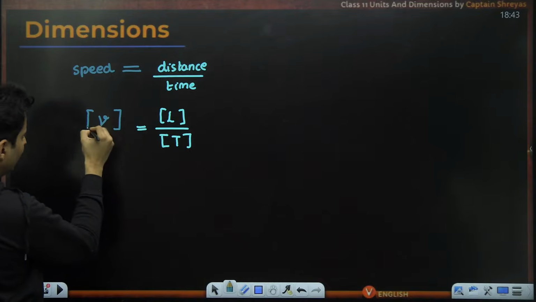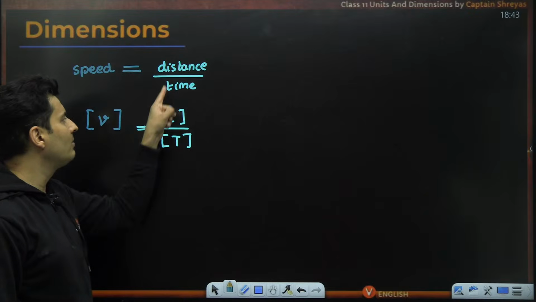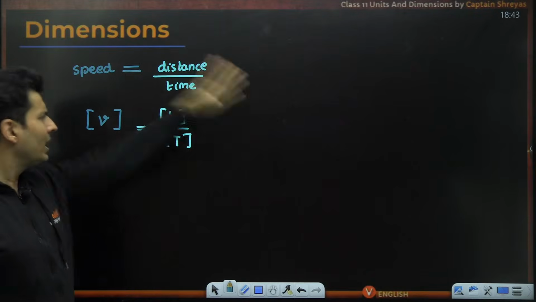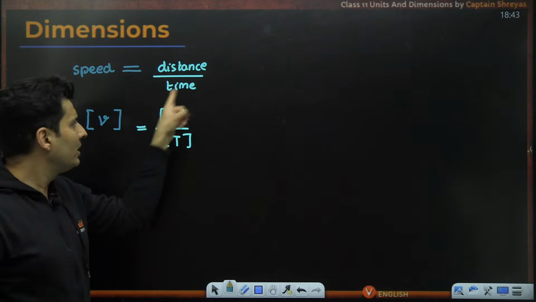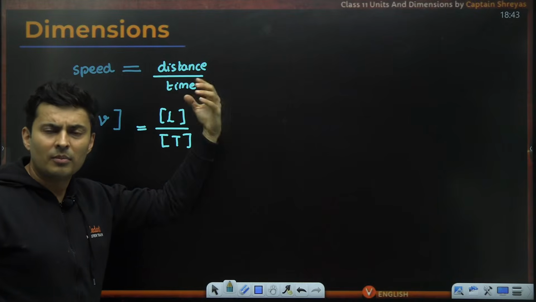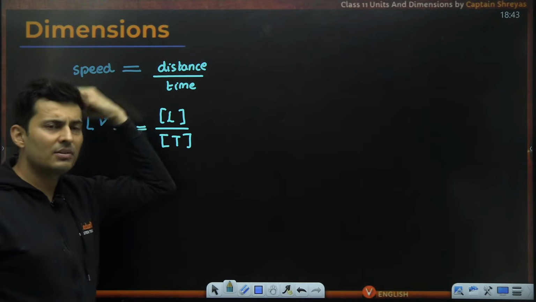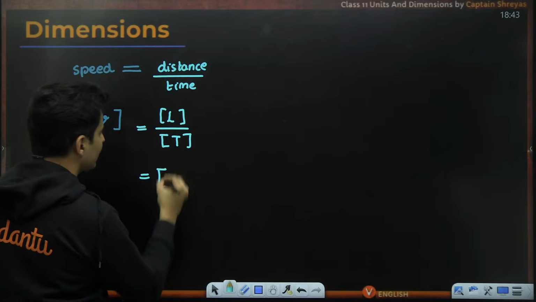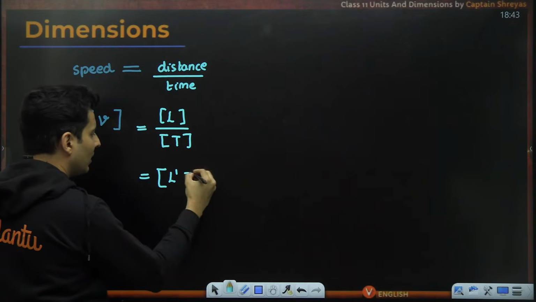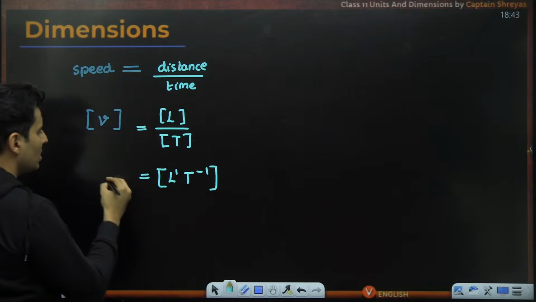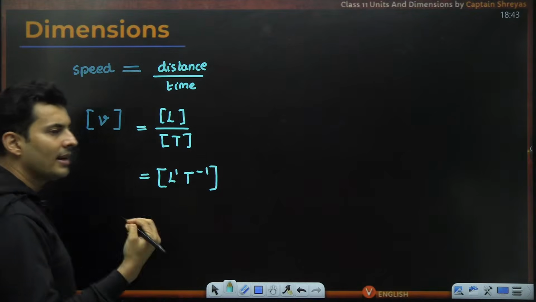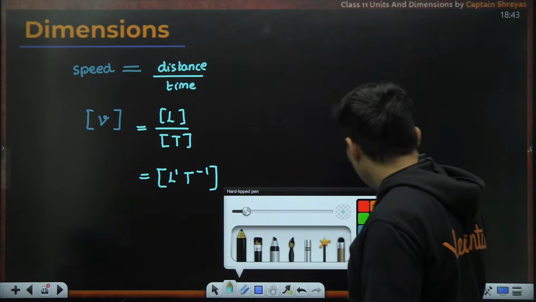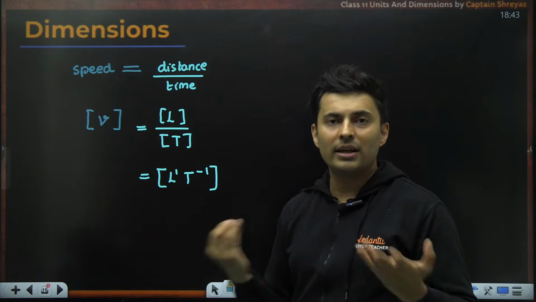I am trying to find the dimension of speed. So the dimension of speed will be the dimension of length, which is in the numerator, upon the dimension of time. Whatever the unit is, at the end of the day, it is time. Whether you measure it in hours, seconds, or minutes, doesn't matter. It is time. Distance, whether you measure miles, kilometers, it is distance. So when I write it, I will write it like this. L's power is 1. Time when taken on the top is -1. So the dimension of velocity is L raised to 1, T raised to -1. So if you know the formula, it becomes very easy to calculate the dimension.